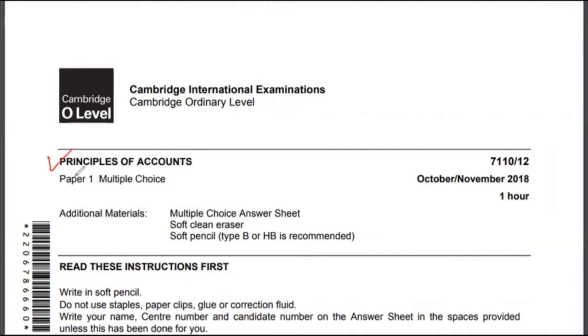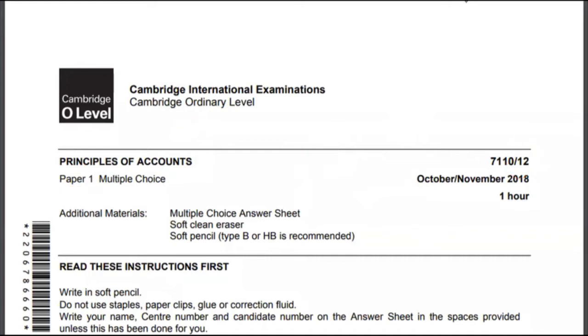We will be solving Principles of Accounts Paper 1, which is about multiple choice questions. As you know, this is your Cambridge Ordinary Level, O-Level exams, and today we will be looking at October-November 2018, Paper 1 Variant 2. So please know that this is Variant 2. There are other variants, Variant 1 and Variant 3, but we will be looking at Variant 2. This paper has 30 multiple choice questions, and you have 1 hour to attempt the paper.